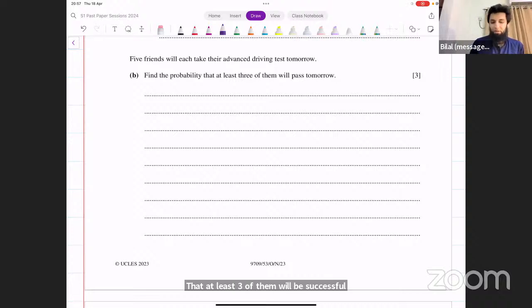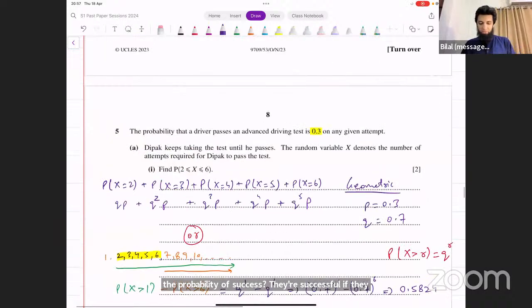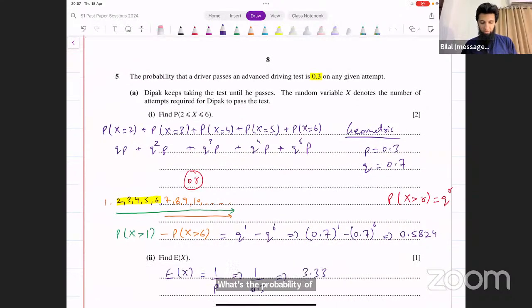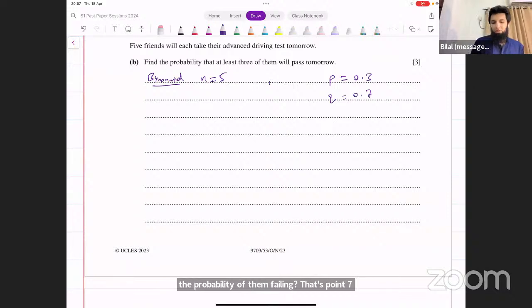Okay. What's n? So this is binomial. The value of n is 5. There are 5 friends. Out of 5, we want at least 3 to be successful. What's the probability of success? They are successful if they pass the test, right? What's the probability of them passing? 0.3. What's the probability of them failing? That's 0.7. All you have to do is find this probability x greater than or equal to 3. At least 3 means 3 or more. So that's x greater than or equal to 3. That's the probability that you're looking for.